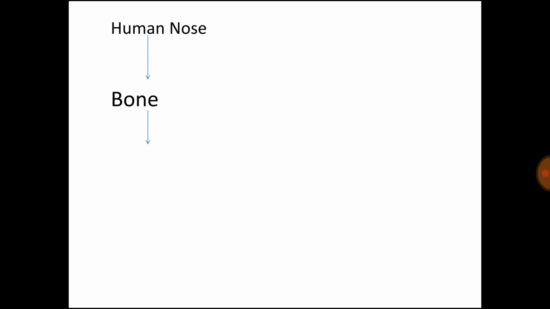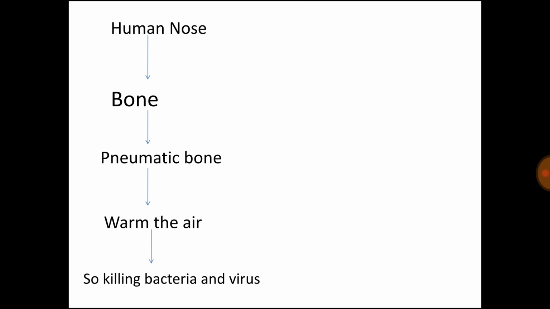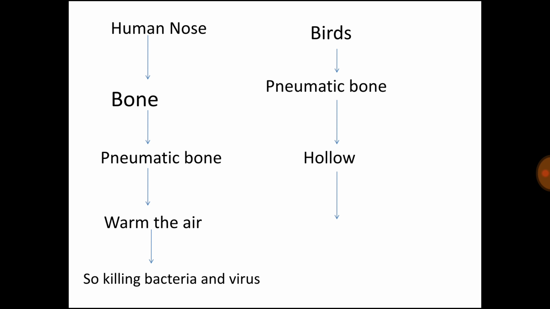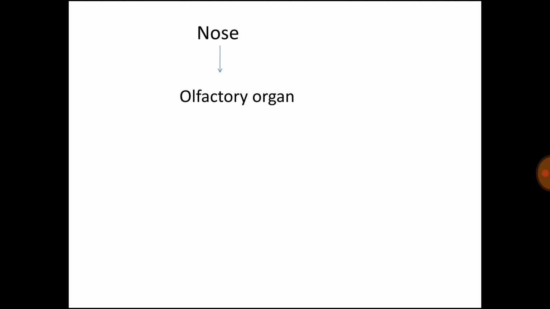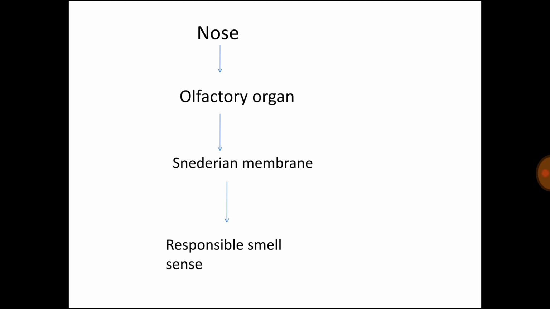The human nose has a pneumatic bone, which warms the air and kills bacteria and viruses. Birds also have pneumatic bones, but in birds they are hollow, so body weight is light and they can fly. The nose is an olfactory organ having a membrane, the Schneiderian membrane, which is responsible for the sense of smell.